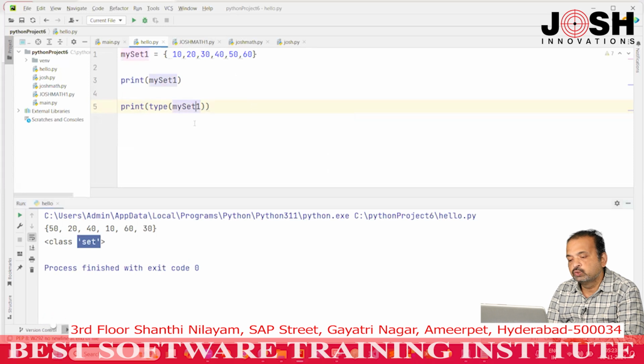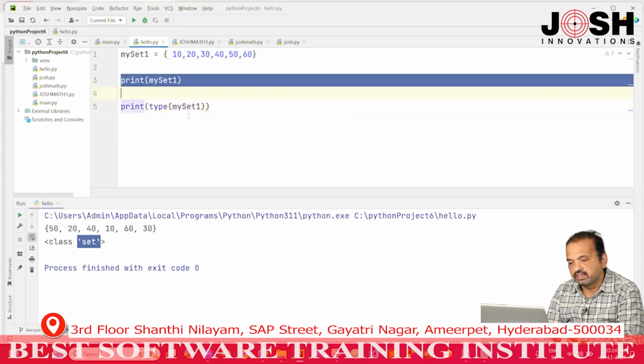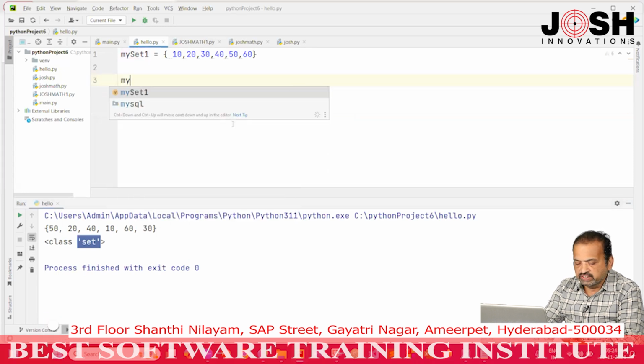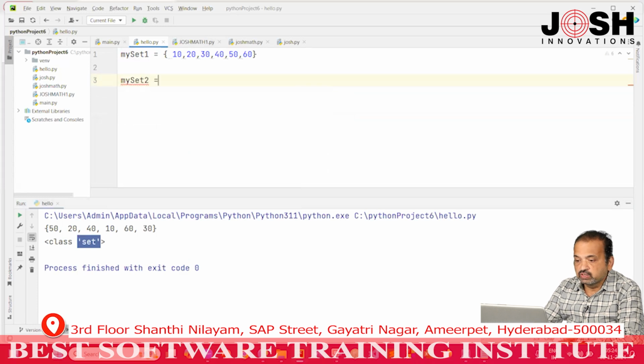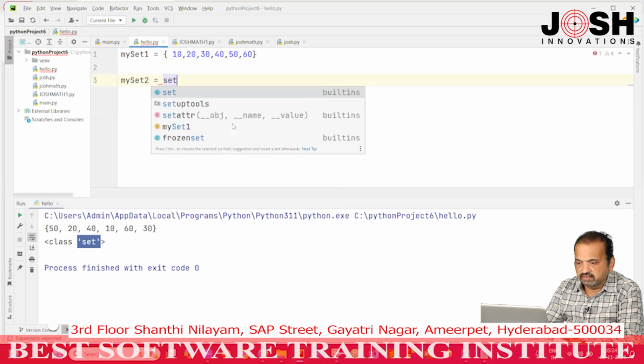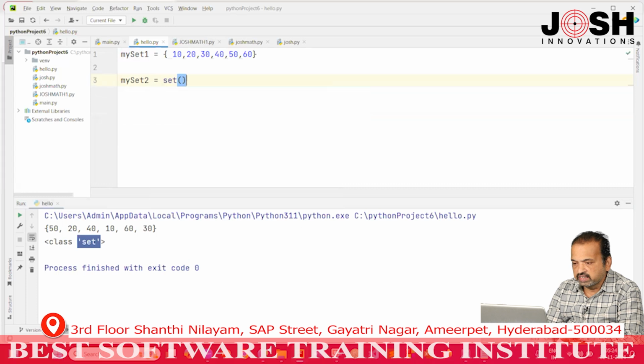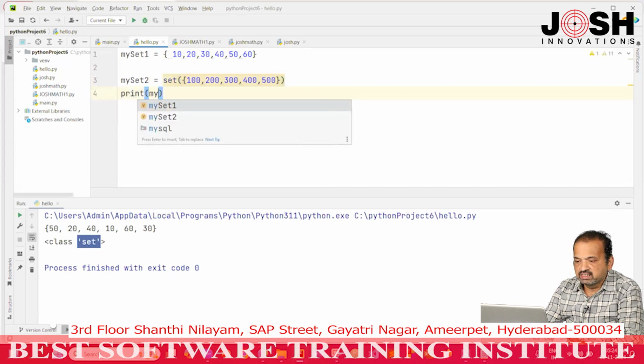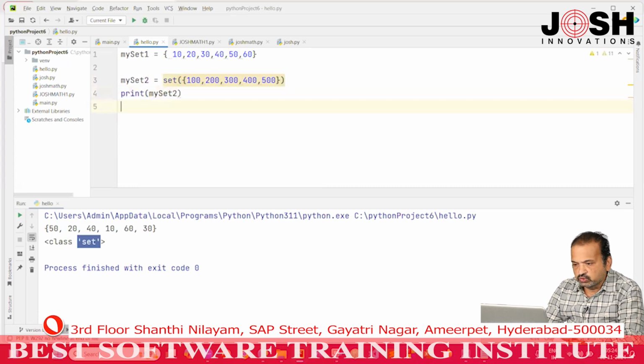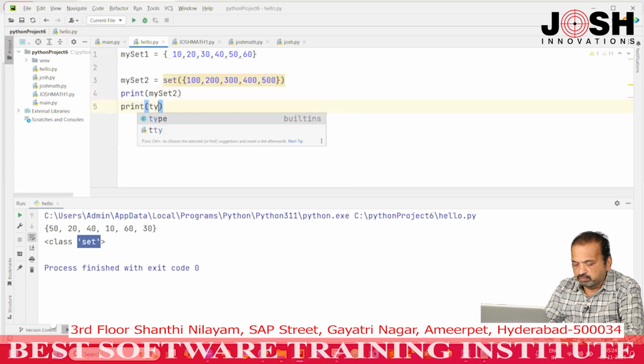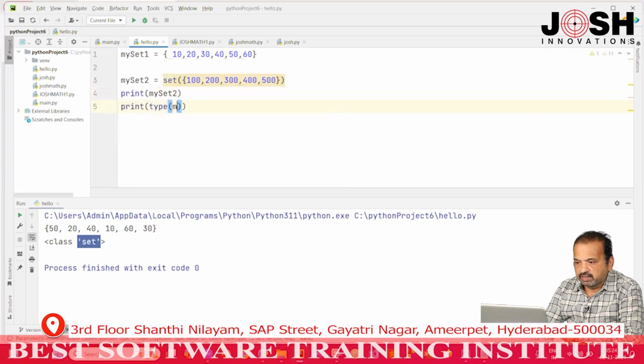This is one way to create a set. Now, we will see another way. My set 2 equals to, this time I will use the constructor, in curly brackets, and I will give something here, for example 100, 200, 300, 400 and 500. We will print the contents and also we will see the type of the set. So, print my set 2 and also print type of my set 2.